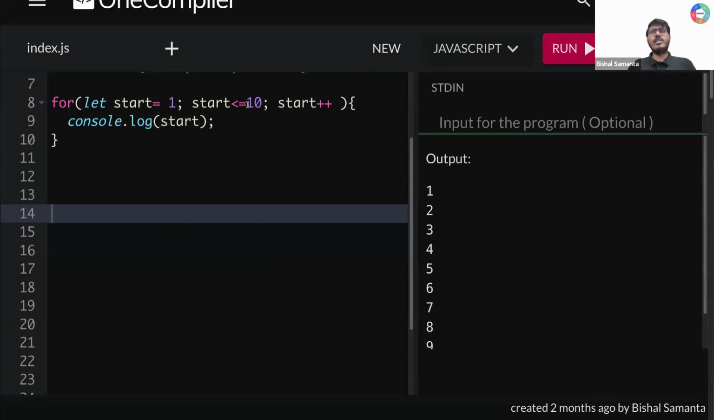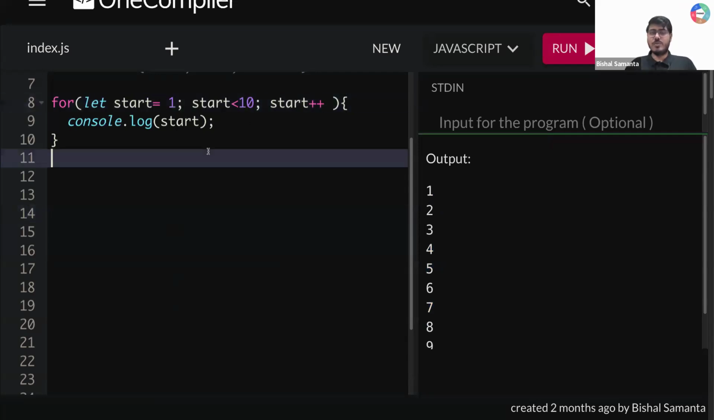Okay. Now tell me one thing, guys. What if I remove this equal to? Now, where to where am I supposed to print? Now it will start from 1 only. 1, 2, 3, 4, 5, 6, 7, 8, then 9. It will go till 9 because I'm not including 10.